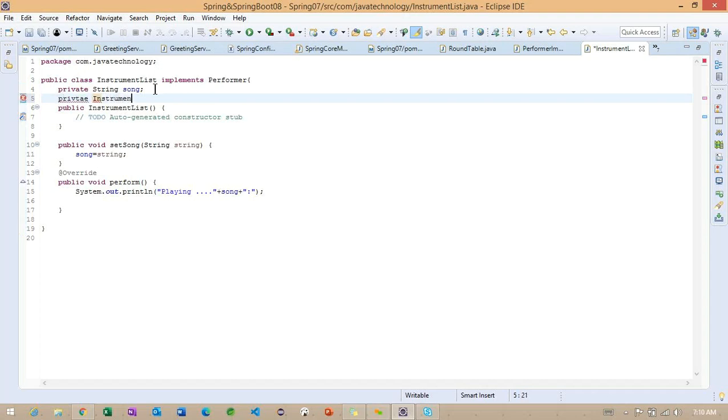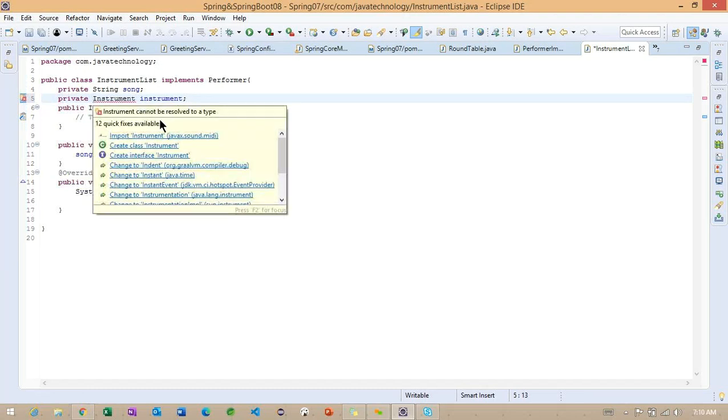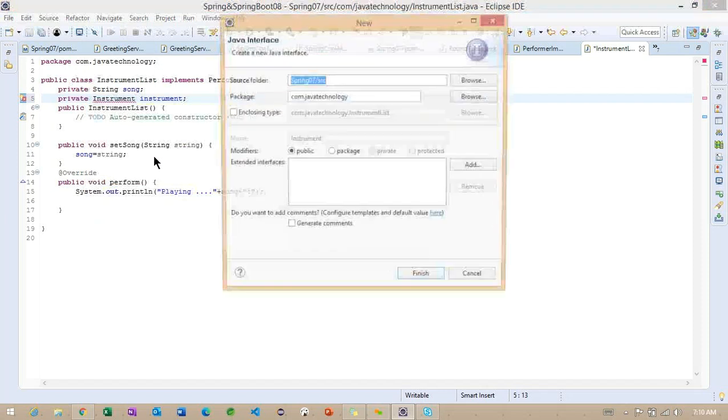Let me write the property first. So instrument. The instrument is not available as of now, so it's like importing from the other; we don't want to use that.